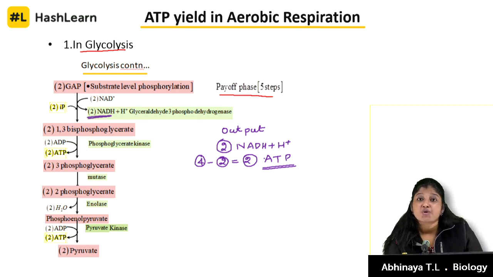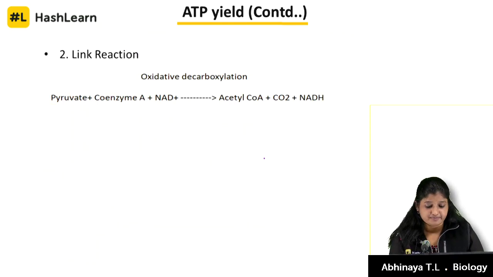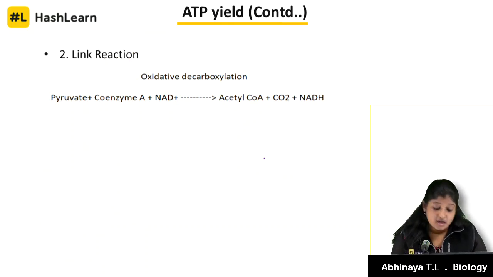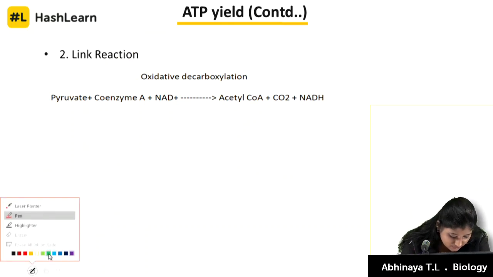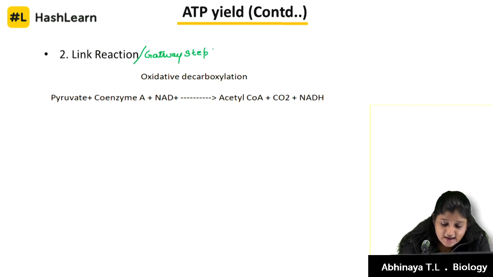So this is the output of glycolysis. Let's get into the next step, link reaction. Let me use the other color here, we can use a darker green color. This was called link reaction or gateway step. It is also called pyruvate oxidation. Why is it called pyruvate oxidation?